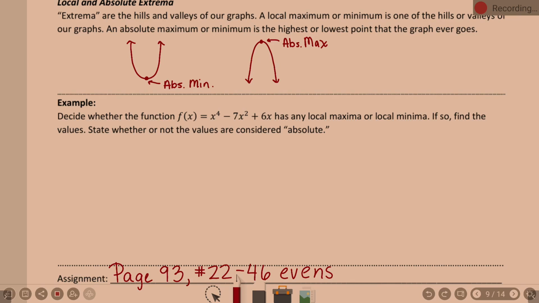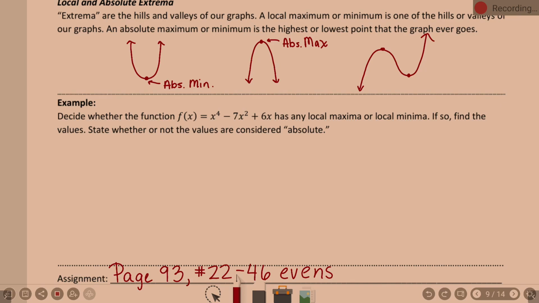Now, for distinction here, let me draw a curvier graph. On this graph, do you see a max? There's a max here. Do you see a min? Yes. Okay. Now, here's the deal. That max that I put that first dot in, is that the highest point that graph ever goes to?